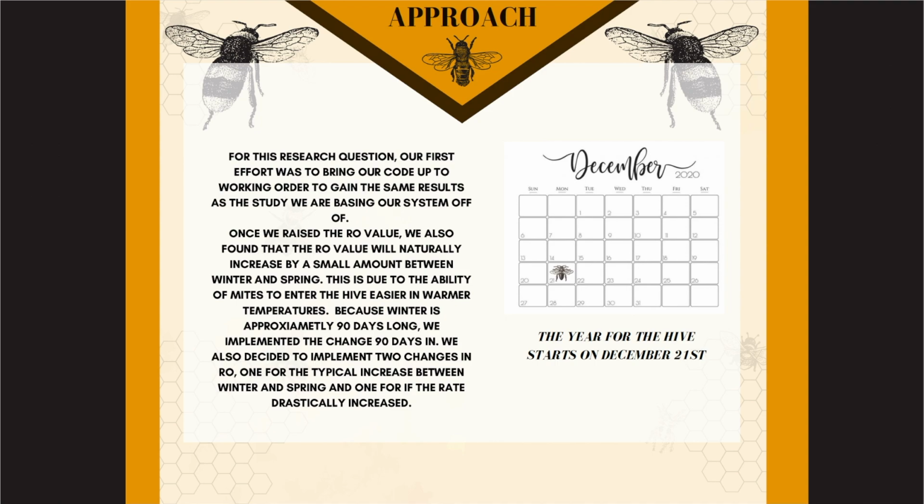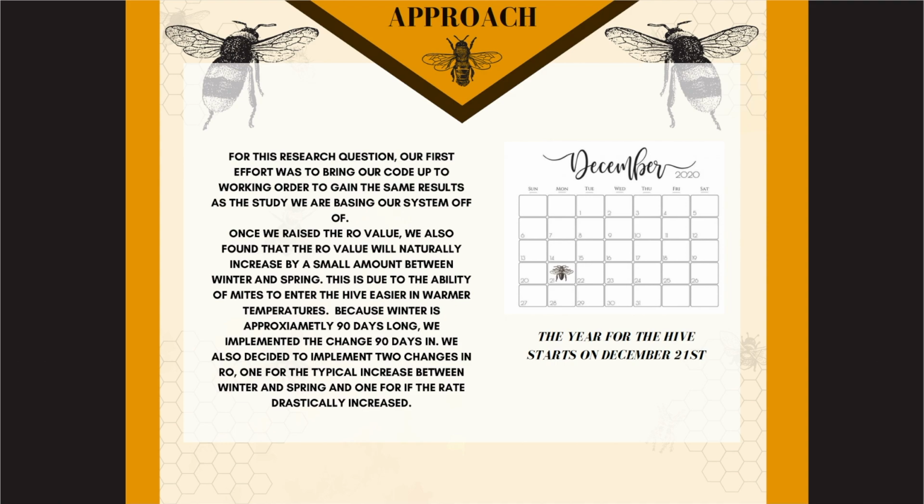This means that the year for the hive starts on December 21st and ends at the end of fall the next year. We also implemented 2 changes in rho, one for this typical increase between winter and spring, and one for a more drastic rate of increase.